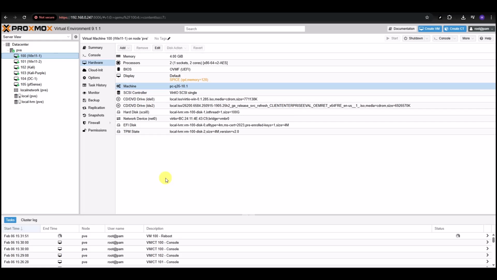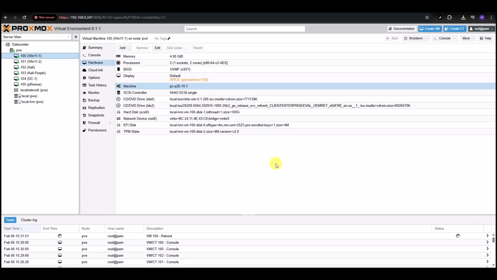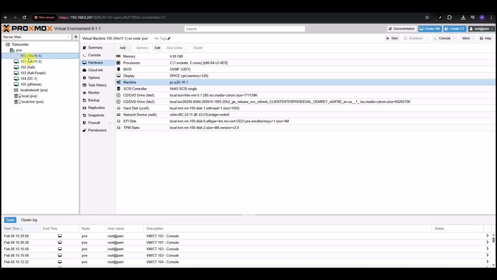Now this may take a minute or so for it to reboot. And if you're impatient like me, you may just want to right click, select Stop, and overrule any active shutdown tasks. So just select yes. This will be quicker. And you could tell if it's still running if you see the green arrow and the status is running. Okay, so now it has stopped. So what we can do now is just restart it.